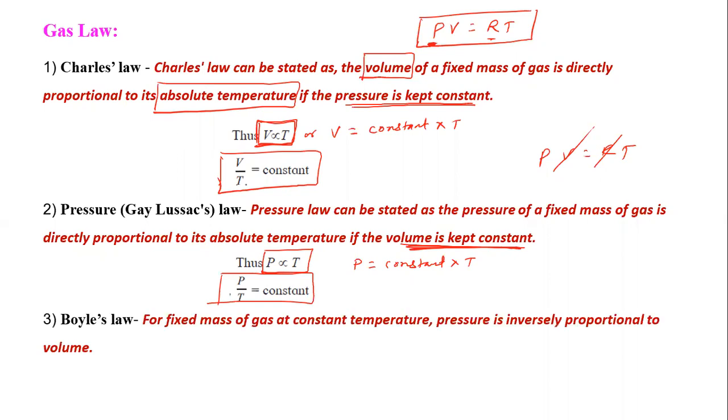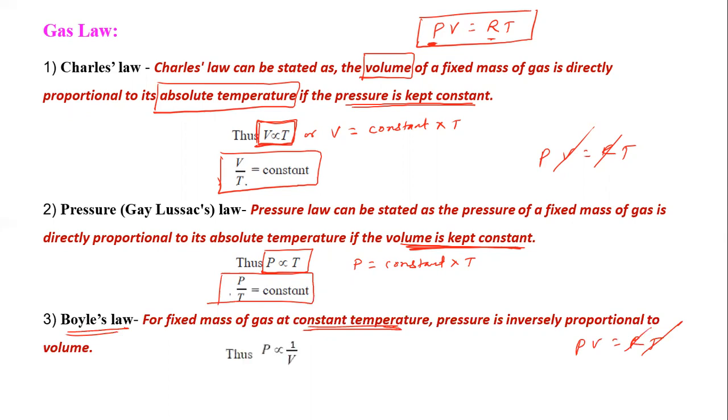And the third one is Boyle's law. In Boyle's law, temperature is constant. So this is the gas equation, PV is equal to RT. Temperature is constant, cut the temperature. R is already constant. So PV is equal to constant multiplied by constant, it's constant.